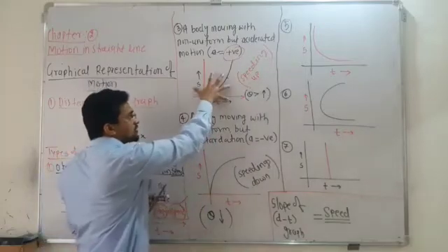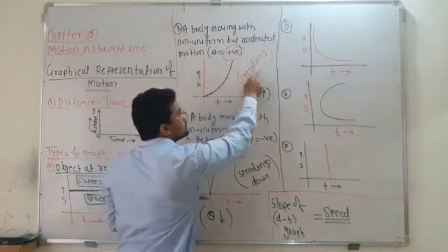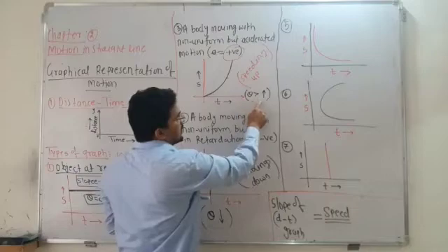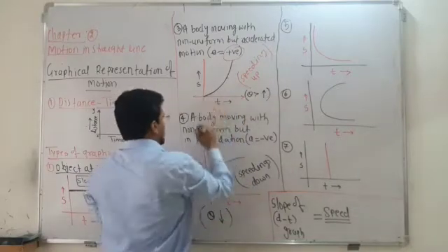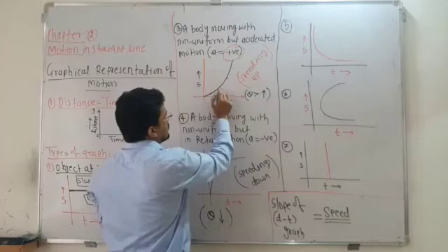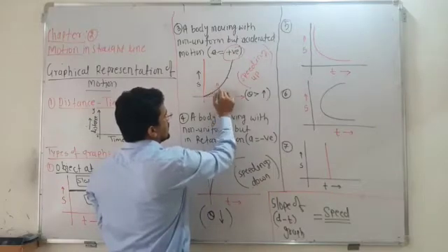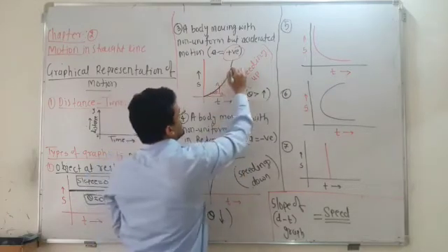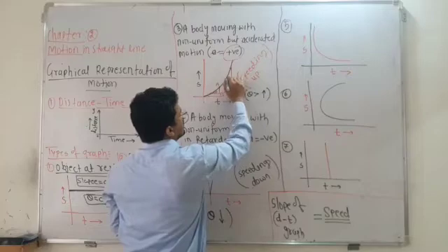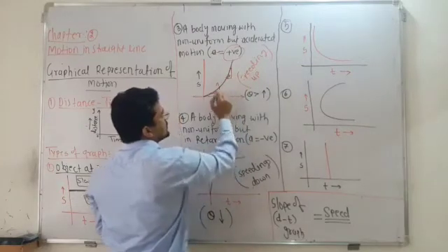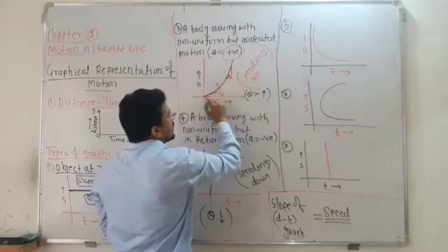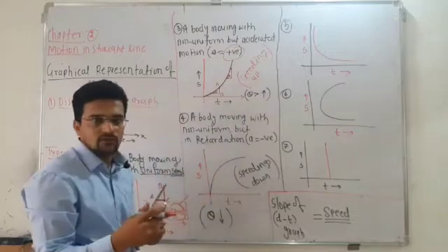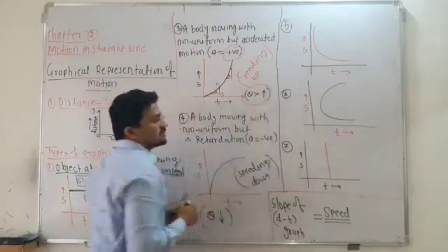So this is the nature of the graph for accelerated motion, or you can say speeding up. Speeding up means speed increases, and here theta always increases. Suppose I take 2 points here and here, and draw two lines, A, B, C, and this is theta. Now if I take the point further up, you can see theta is less here and theta is larger here. So as you move up, that means the car is speeding up, that means theta increases. Remember in which case theta increases.